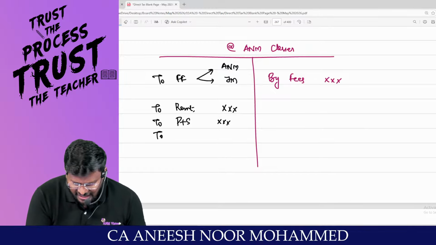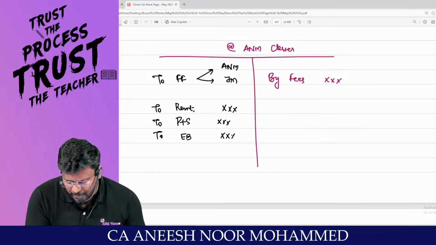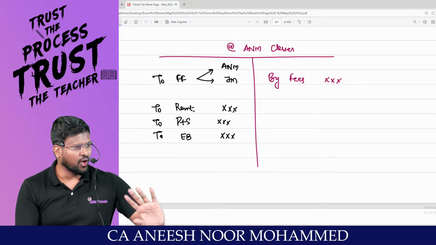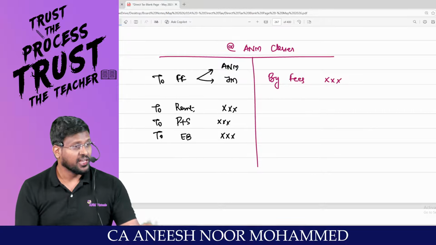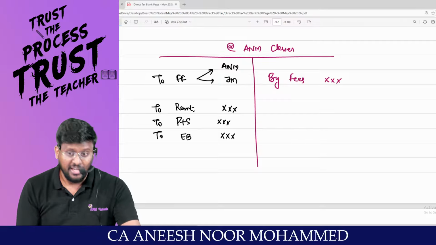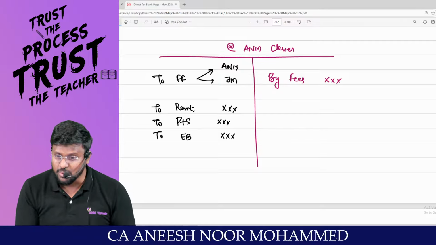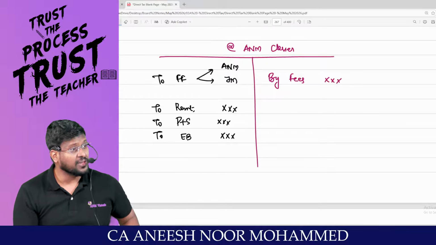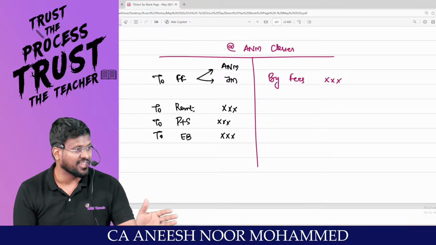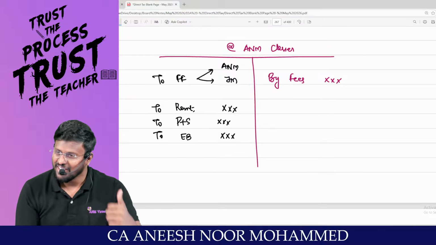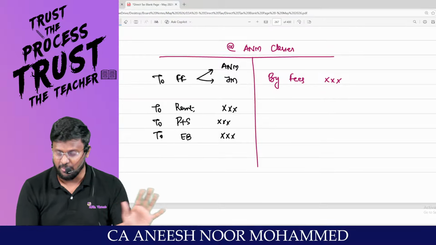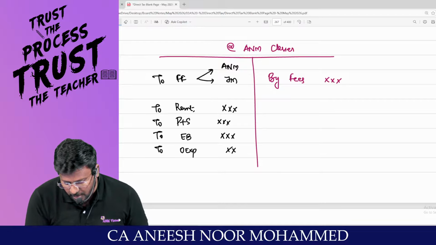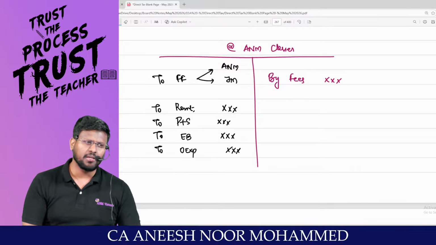Sir, then electricity, EB. Even near the washroom we have AC. We do not switch off the AC at any time. Even now face-to-face class is going on, and even this evening, my dear lovable students, we are putting on the AC. Half of the government is running because of our EB bill. We are supporting the Tamil Nadu government. I'm not going into depth. Fine, fantastic. Then other expenses, my dear lovable students. These many expenses we are debiting to our P&L account.